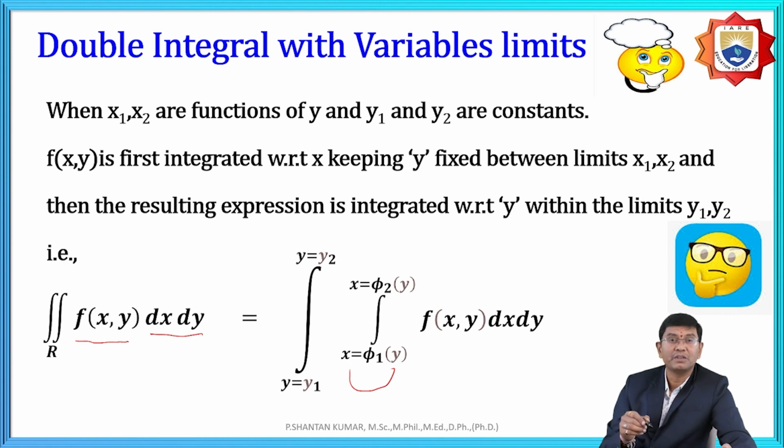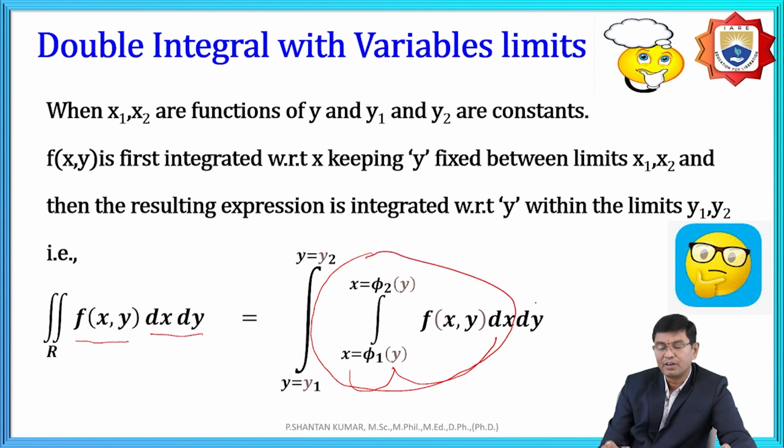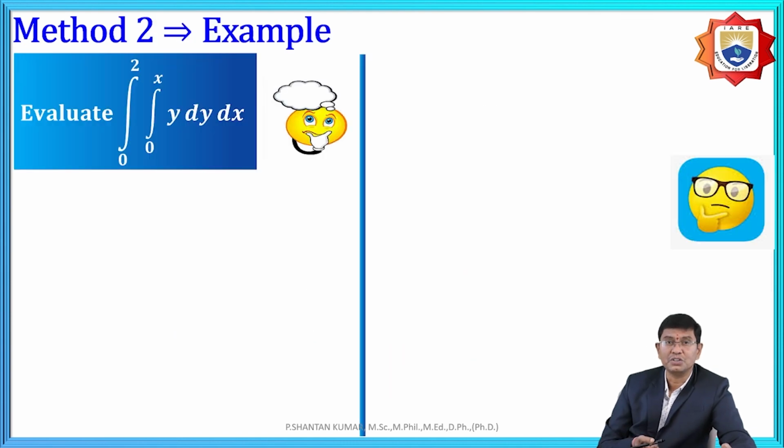That means we need to assume x, integrating with respect to dx, and after the simplification with respect to dx, we then further integrate with respect to dy. This is very important to understand whenever we do double integration in the variables x comma y, and then find the solutions. Here, for example, the limits are 0 to 2 and 0 to x, of y